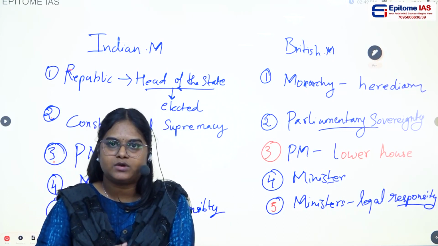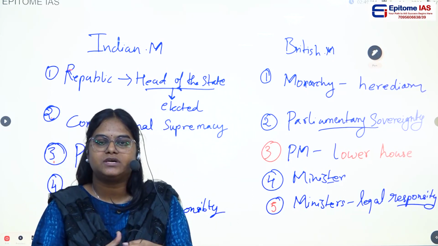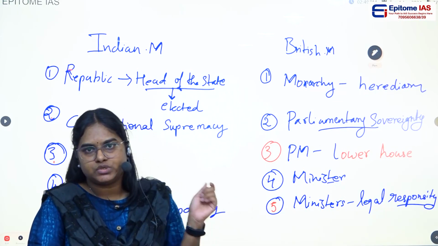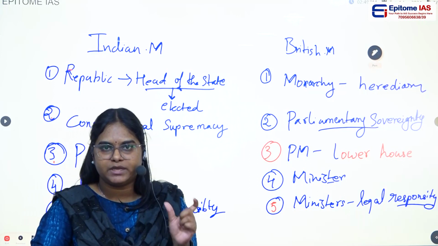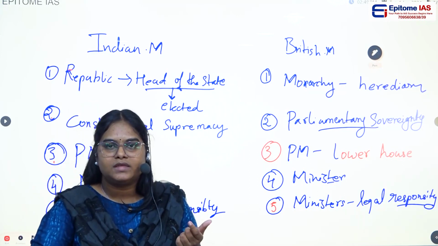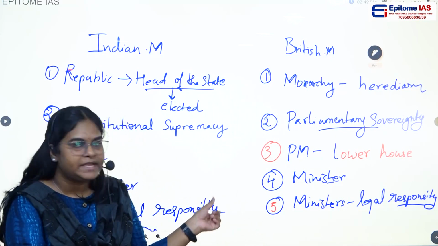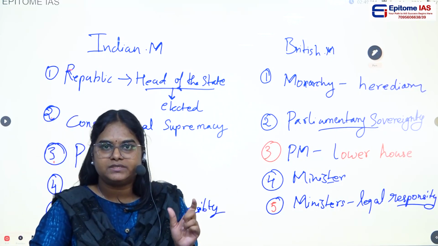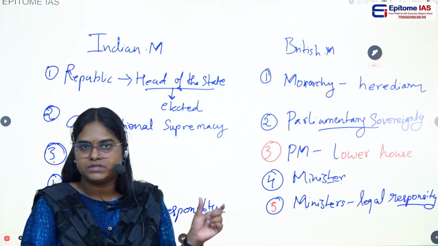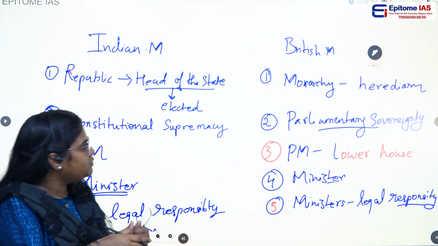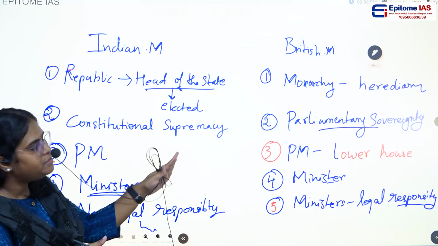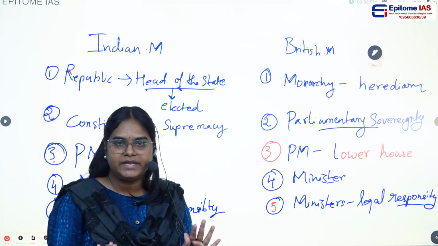Let us say, in the context of British, if the king is issuing an order, the minister should countersign that particular order, and if that order is against any law, then that minister who signed that particular order is going to be held accountable. But in case of India, there is no such provision. So these are some of the important differences between the Indian model and the British model of parliamentary democracy.